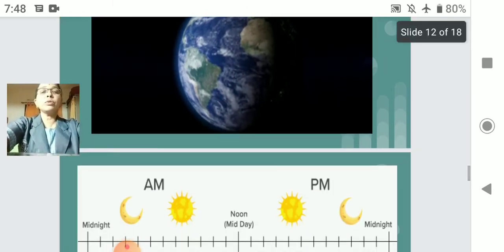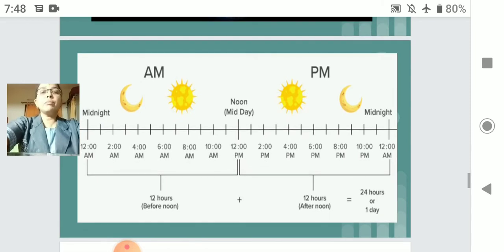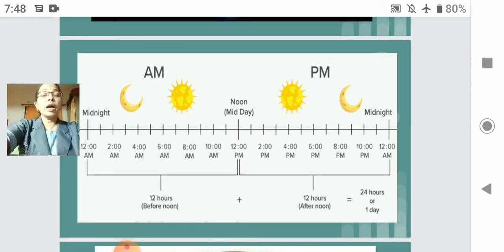So suppose now it is midnight, at the end of the day. What is the end of the day? Today's day ends at 12, and starting from 12 the next day starts. The next day starts from 12 o'clock and ends at 12. Have you seen 12 o'clock in the night?